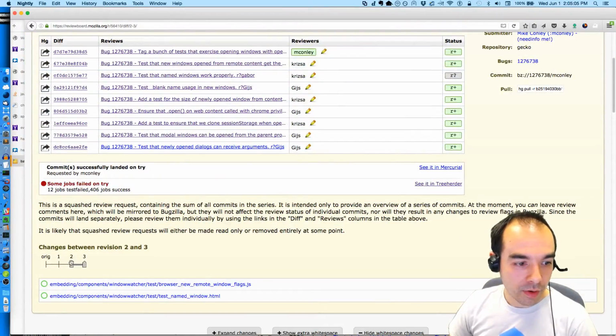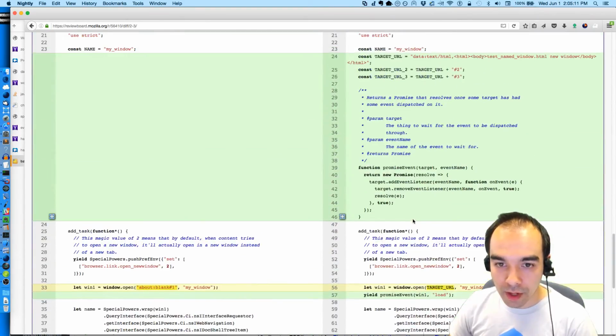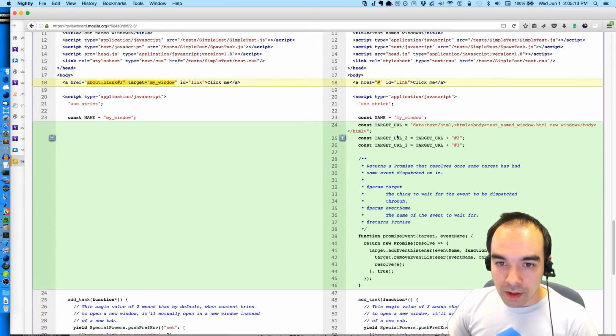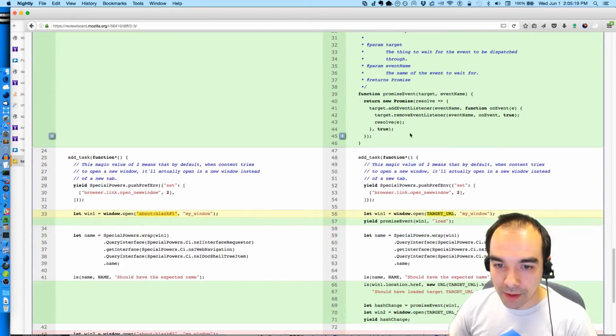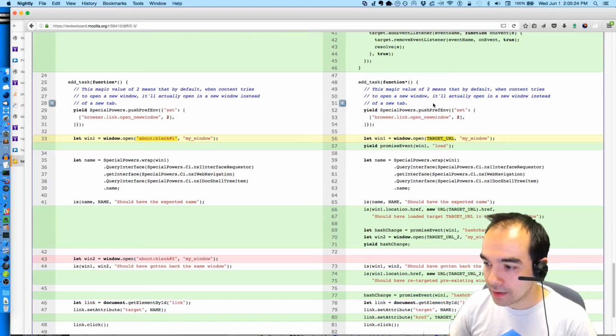There were some other changes that I made in the meantime, but I pushed those up yesterday. So what did I do here? I have my new target URLs, URL, URL2, URL3, which adds hashes to it, and then we have the event listener, our event promise thing.